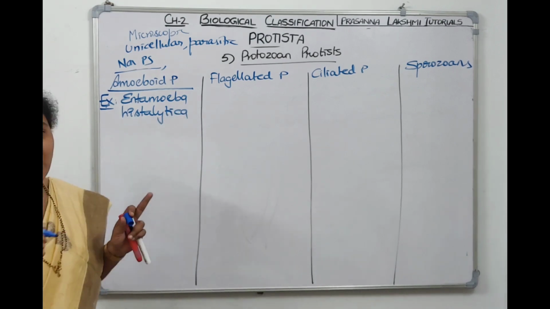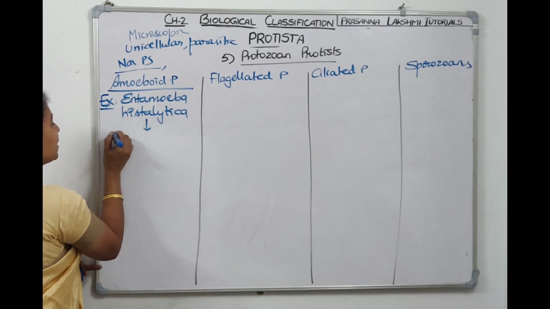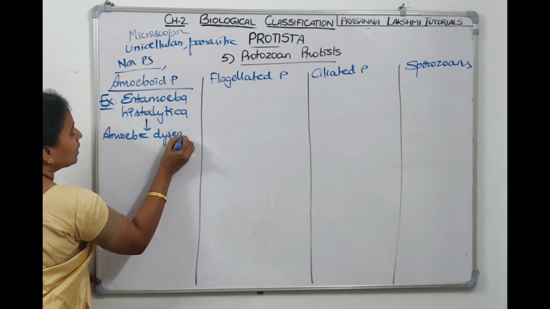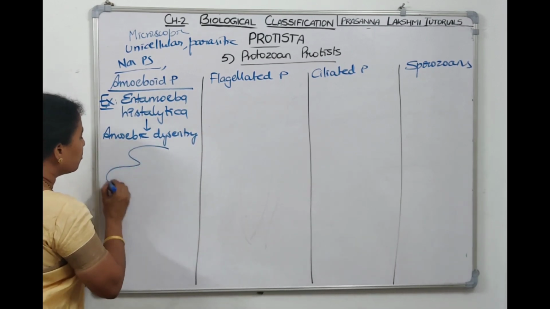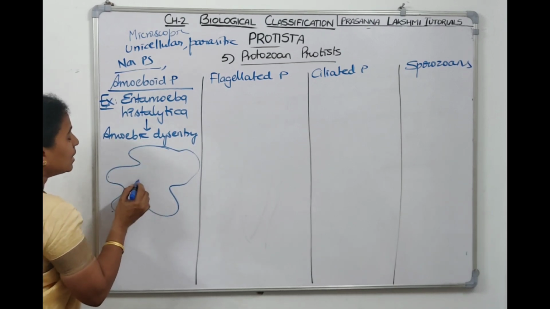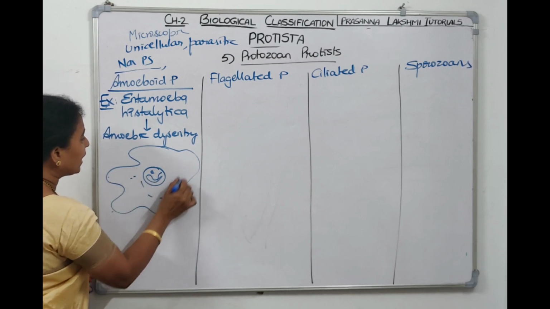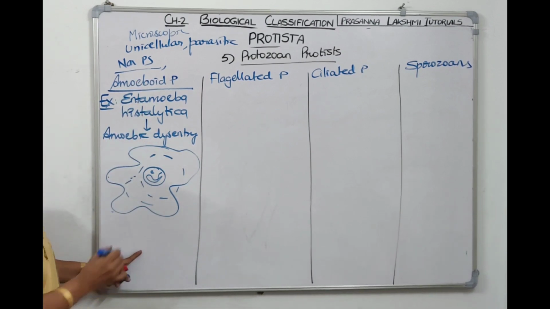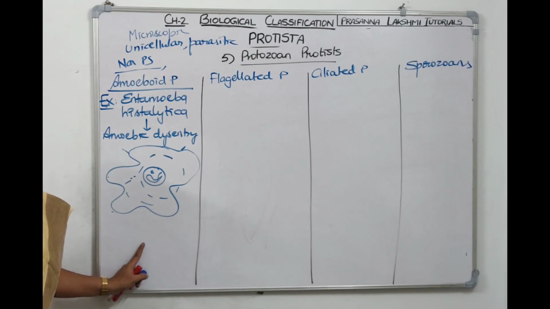Entamoeba histolytica comes under amoeboid protozoan, which is unicellular, and it causes amoebic dysentery in humans. This Entamoeba histolytica, the body will have many pseudopodia. This is one pseudopodia, another pseudopodia. Since it is eukaryotic, it has a well-defined nucleus and it has cytoplasm. So this is an example of amoeboid protozoan. So these are the pseudopodia, they arise, and they have silica shells.